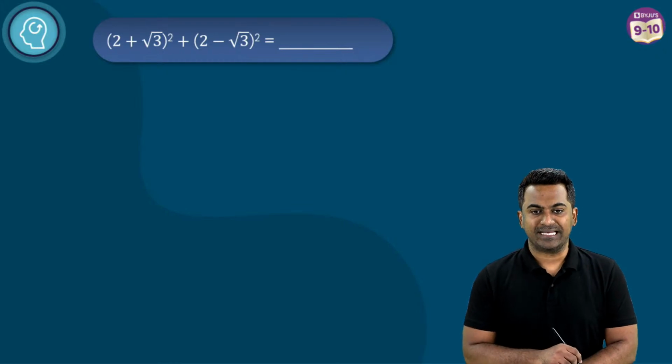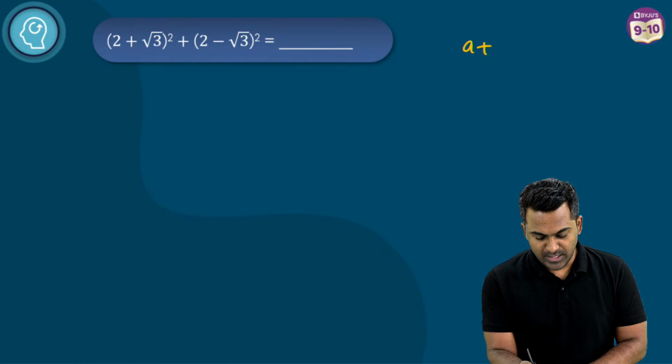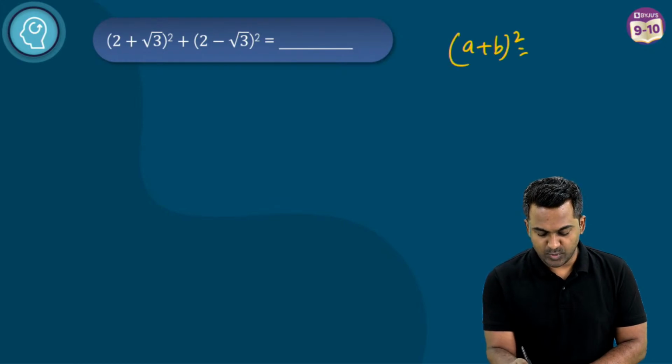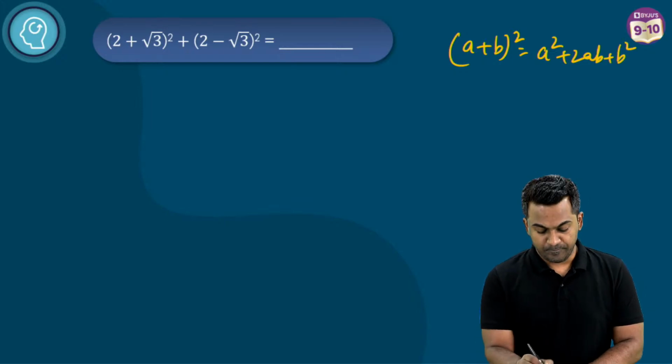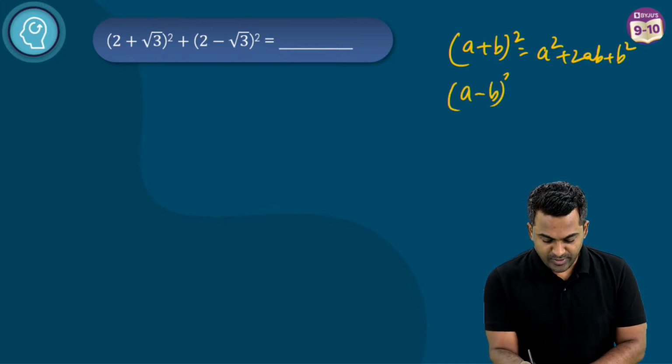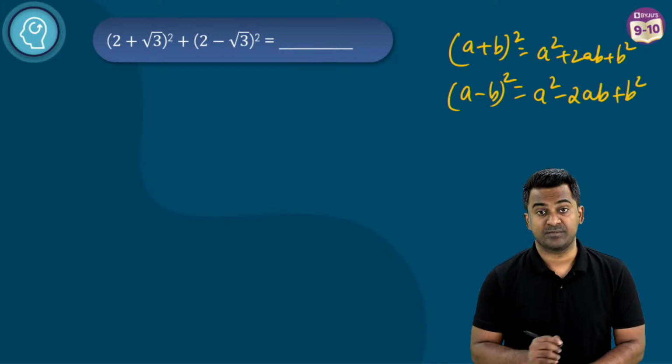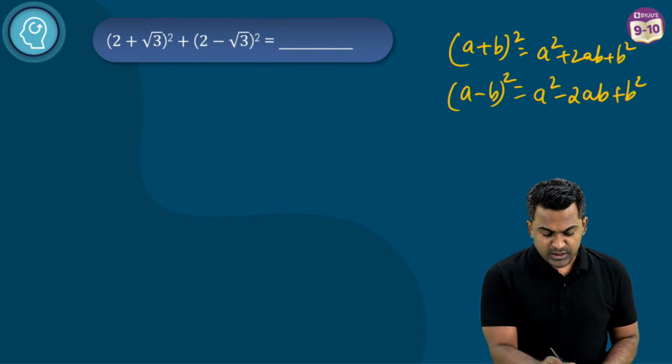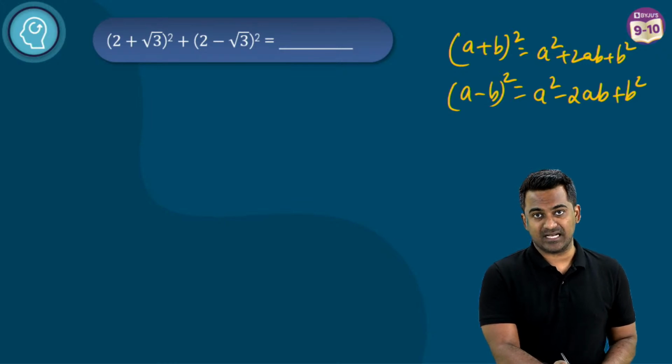So how will we expand this? This is going to be (2 plus root 3) whole square. I'm sure you know the formula. (a plus b) whole square is a square plus 2ab plus b square. And (a minus b) whole square is a square minus 2ab plus b square, right? Now using this formula, we are going to expand these expressions.